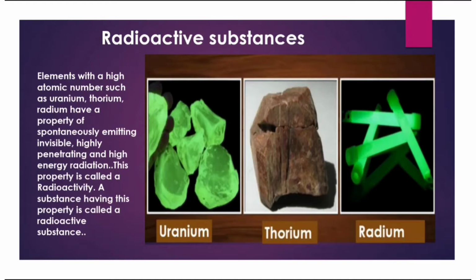Radioactive substances. Now, what are radioactive substances? Elements with a high atomic number, such as uranium, thorium, radium, have a property of spontaneously emitting invisible, highly penetrating, and high energy radiation. That means from these elements there is a high energy radiation which comes out. This property is called radioactivity. A substance having this property is called a radioactive substance.